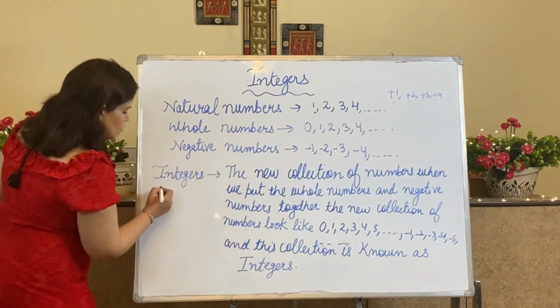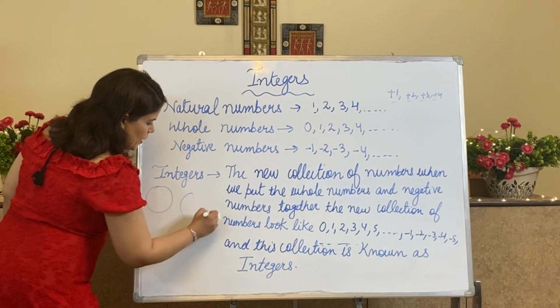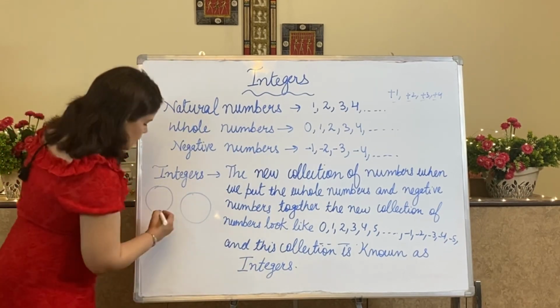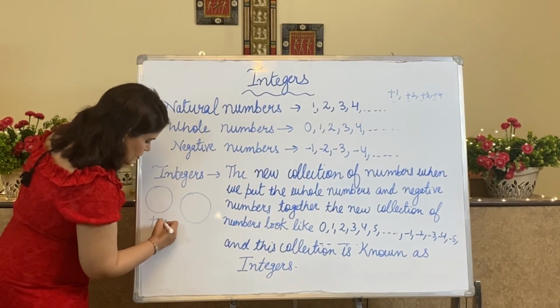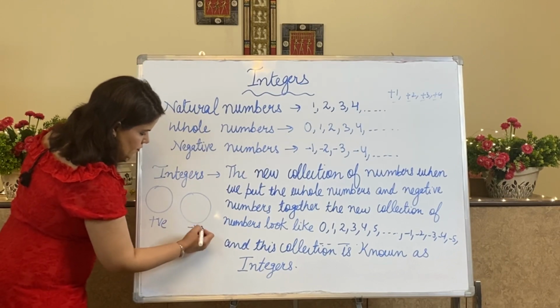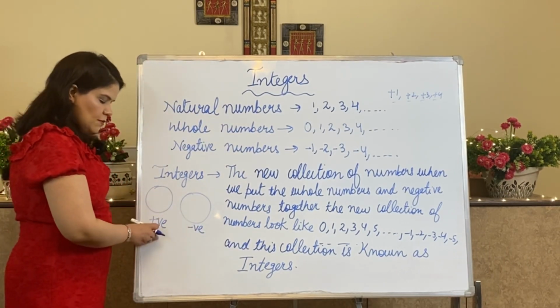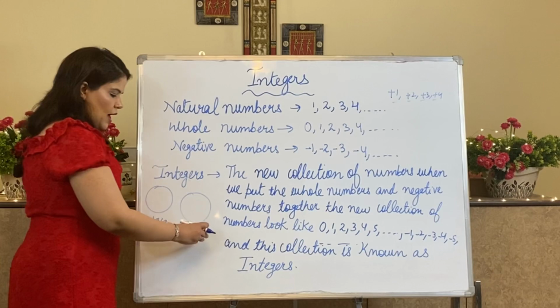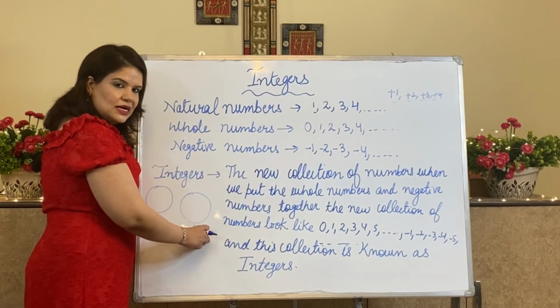Suppose I have two playgrounds. Understood? These are positive. These are negative. So this playground is named the positive world and this playground is named the negative world.